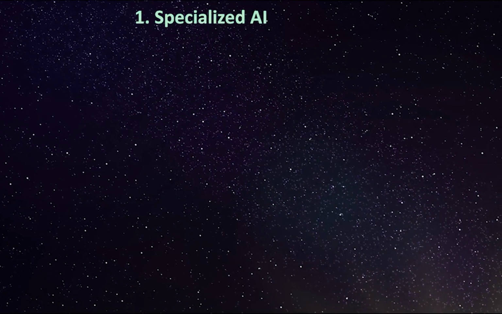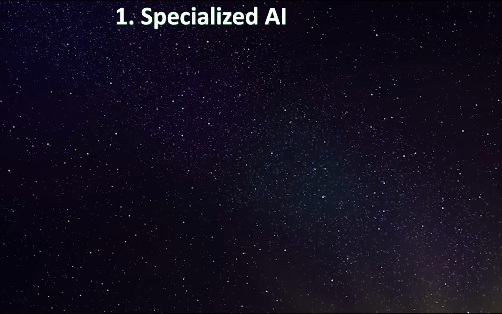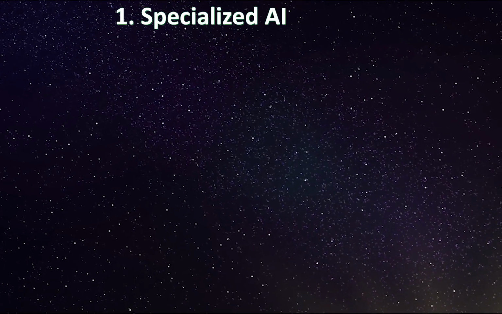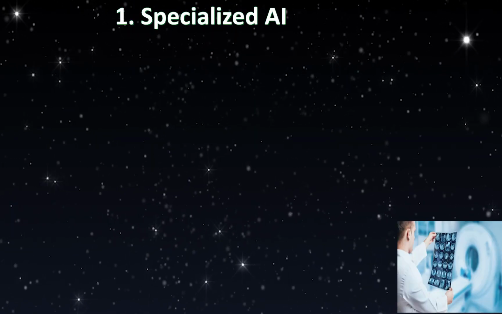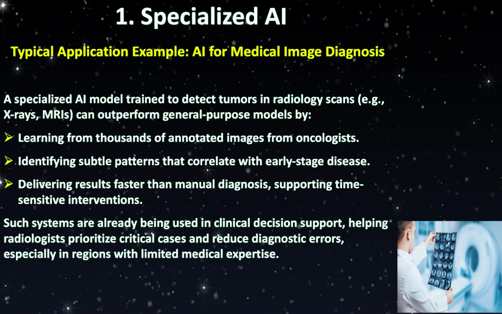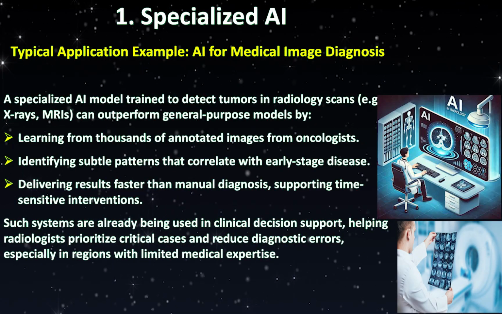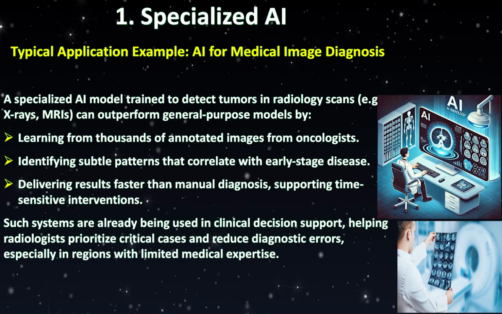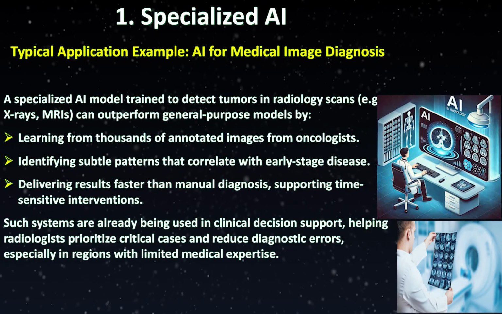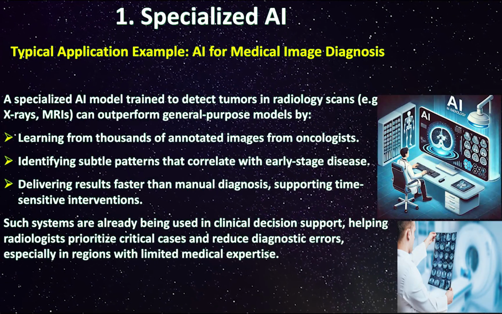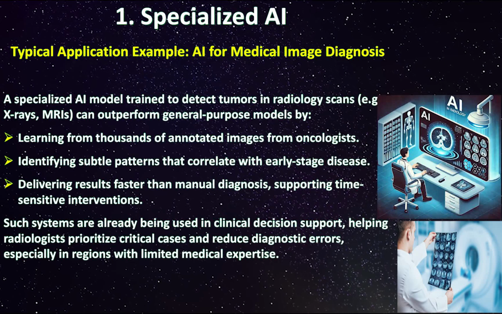Specialized AI. The first strategic direction in the evolution of artificial intelligence is what we call specialized AI. Unlike general-purpose systems that attempt to perform a wide range of tasks, specialized AI is designed, trained, and fine-tuned to operate within a specific domain. It is built for depth, not breadth, and this focus brings substantial benefits.